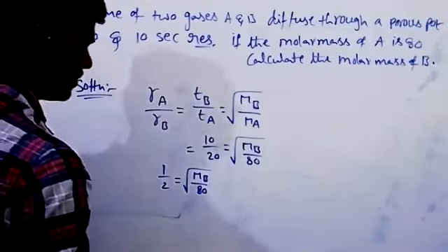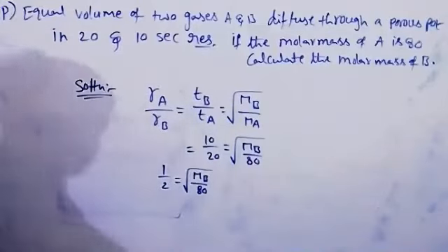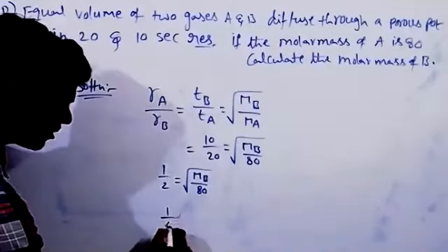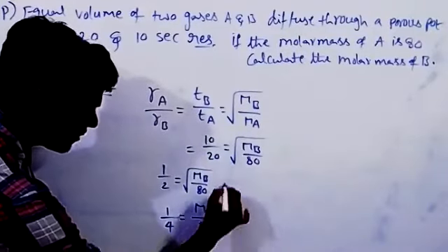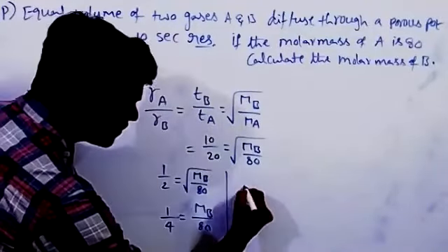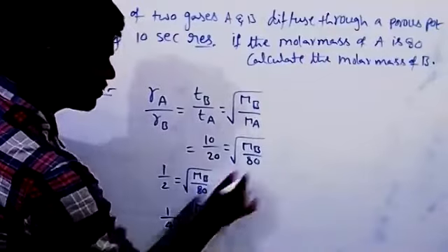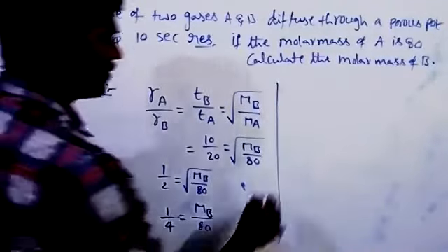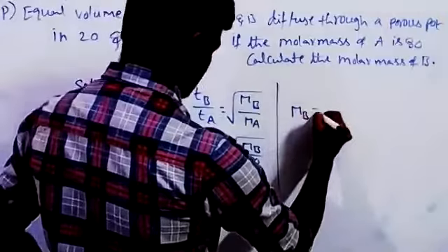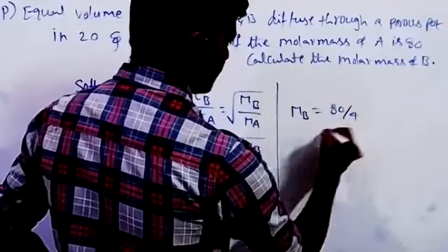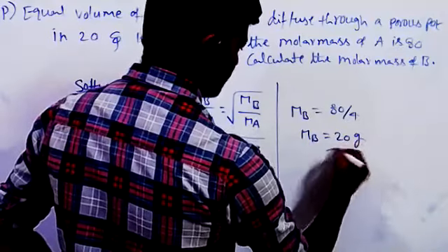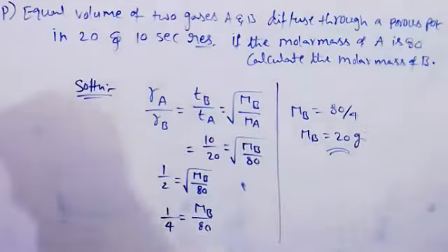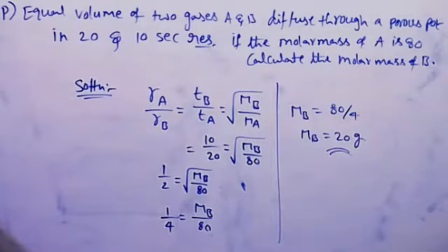We'll square both sides. This becomes 1 by 4, this becomes MB by 80. So now MB is equal to 80 by 4. Molar mass of B is equal to 20 gram per mole.